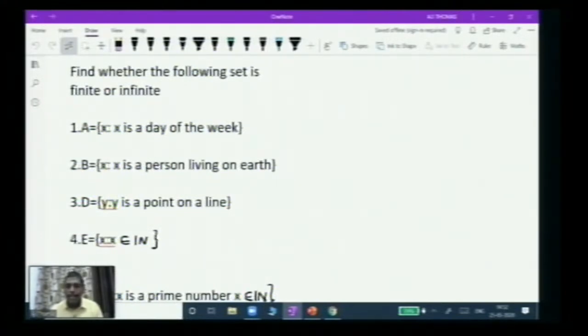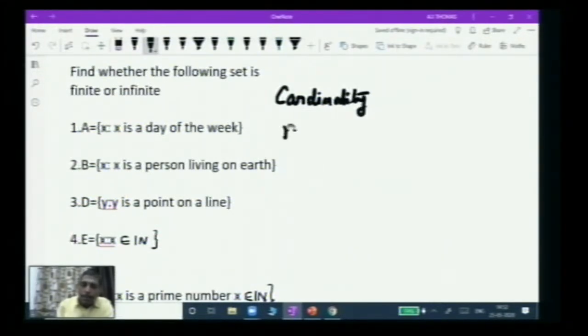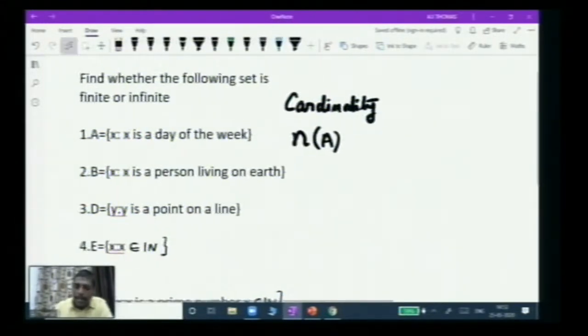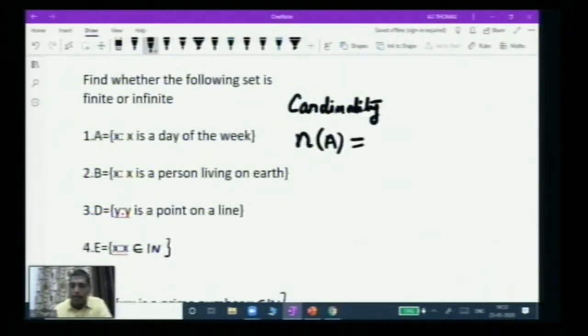I told you, if you can count the elements in the set, then that would be a finite set. And one more thing, the number of elements has a special name, which is known as cardinality. You represent it by the symbol n, then the set A. This represents the number of elements in the set.